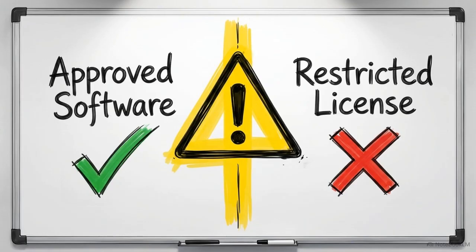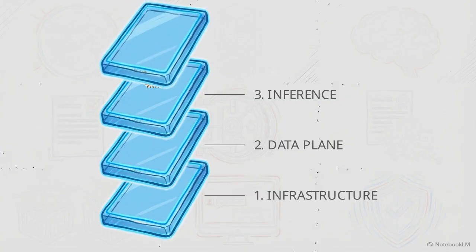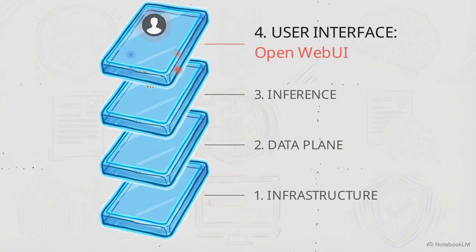Be careful with the licensing trap. Popular models like Llama often have use-based restrictions and do not qualify as true OSI-approved open-source software. Layer 4 is the user interface. Your staff needs a self-hosted front-end like Open WebUI, where they can actually interact with the models.